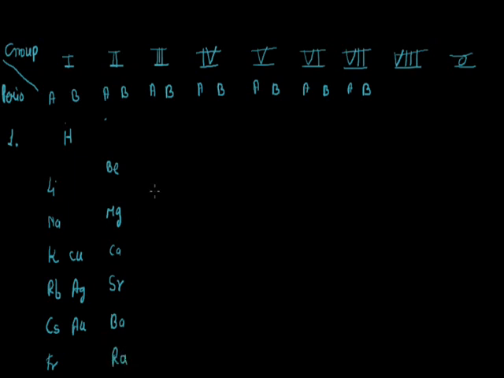In group B are placed zinc, cadmium and mercury. Similarly, in the third group, boron, aluminium, then a vacant place after aluminium, and then indium, thallium. In group B are scandium, yttrium, lanthanum, and in the fourth group, carbon, silicon, then a vacant place after silicon, and tin, lead.